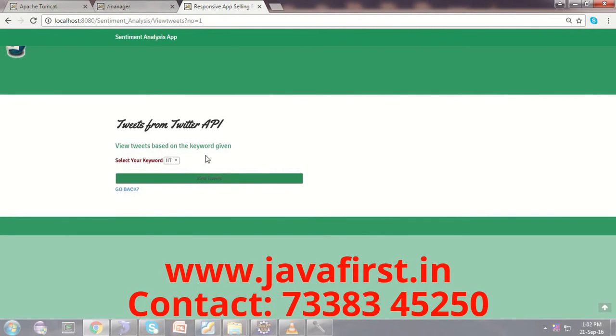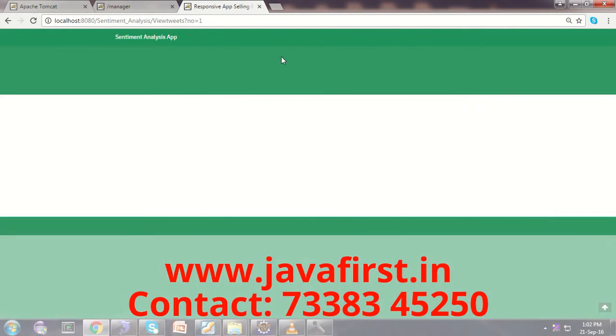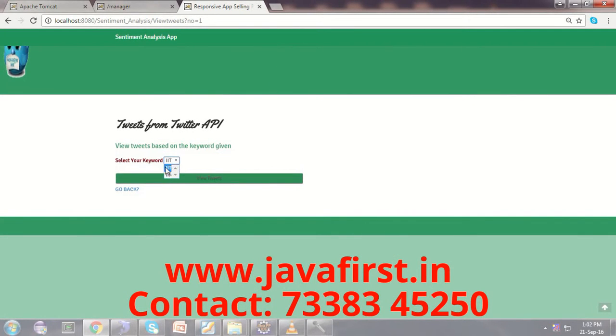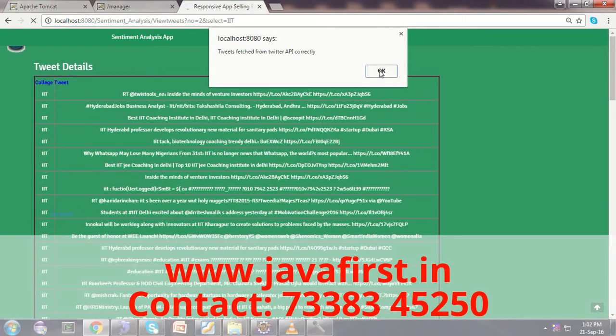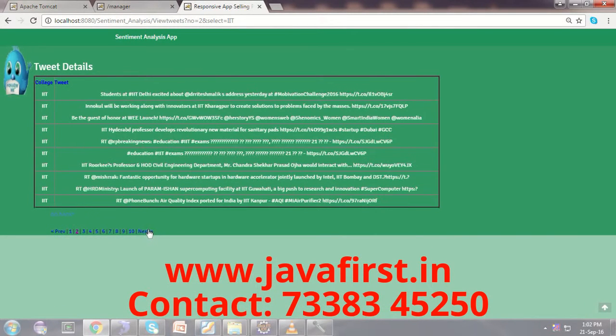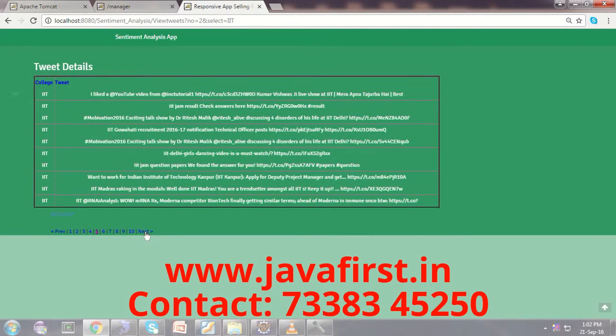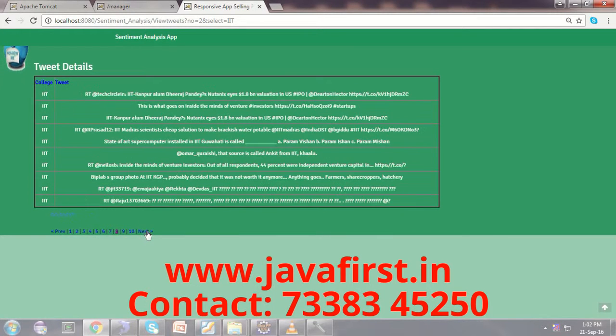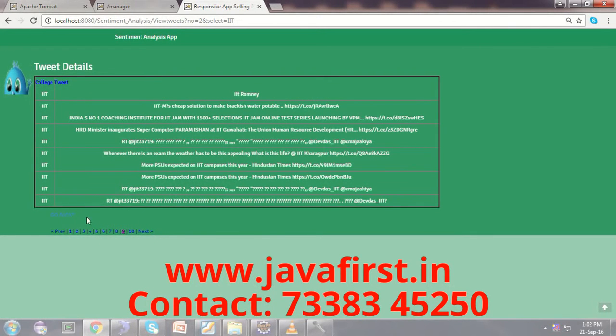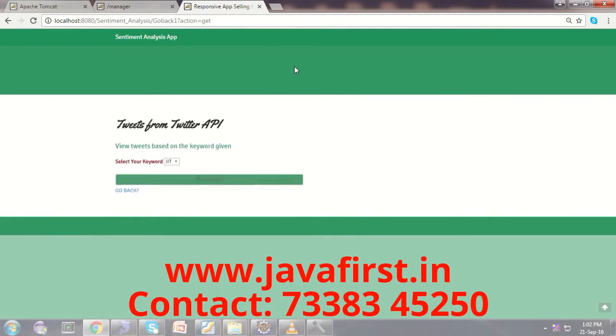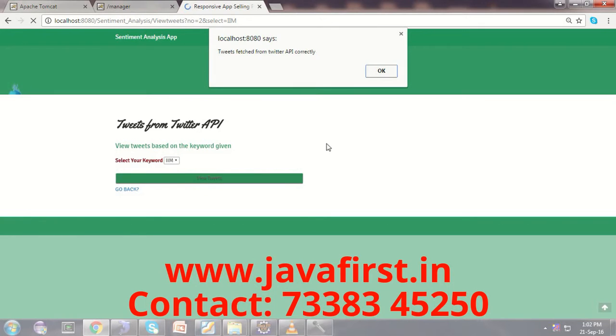Then if you click on view tweets, you can select the college, and whatever tweets you are getting will be visible here. So you can view all the tweets which we already fetched from the Twitter API. Go back. Then you can view the tweets of the IIM also.